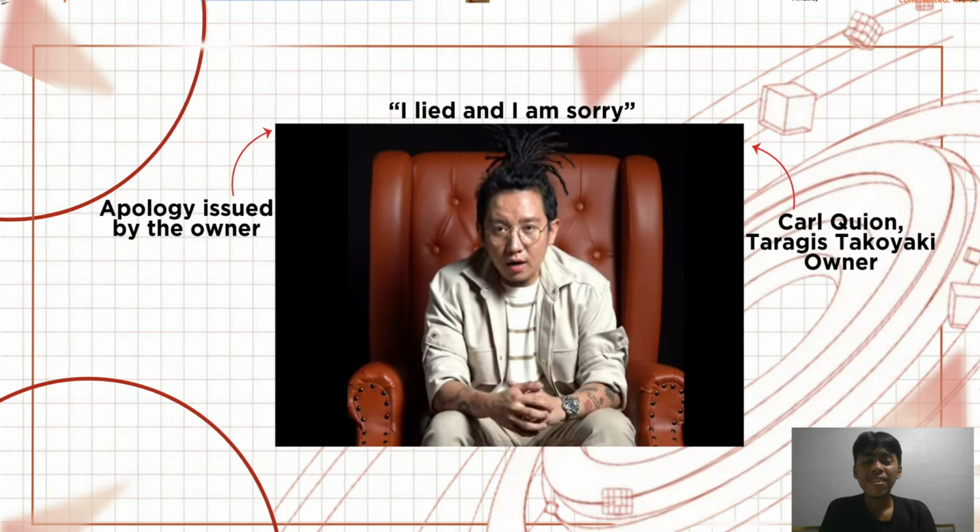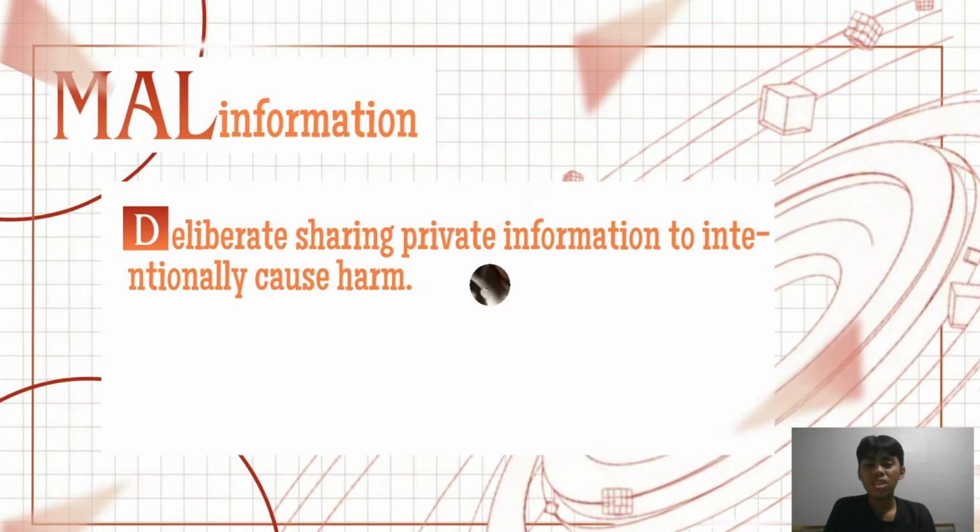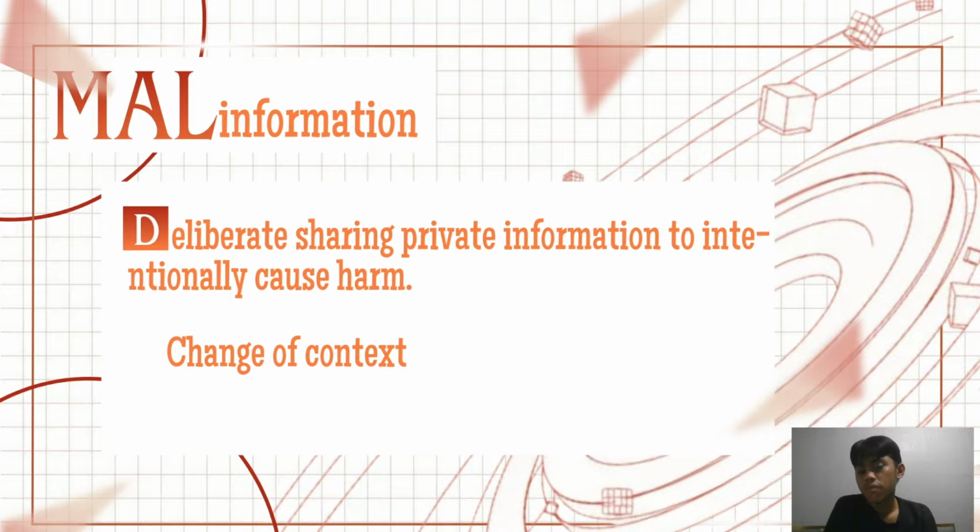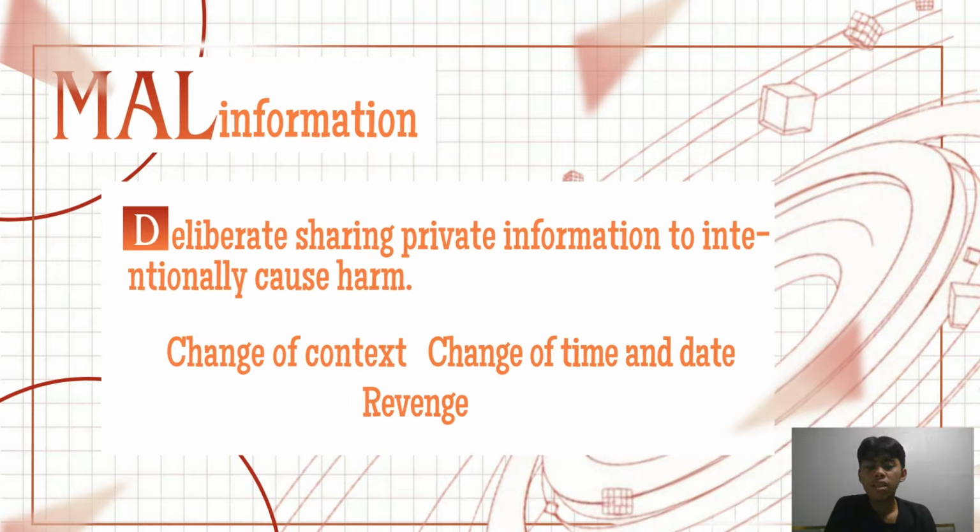And now we are down to the last information disorder, which is malinformation. And malinformation is the deliberate sharing of private information to intentionally cause harm. This would include change of context, change of time and date, or even revenge. In simple terms, malinformation is true information. The poster just did not have permission to post it.